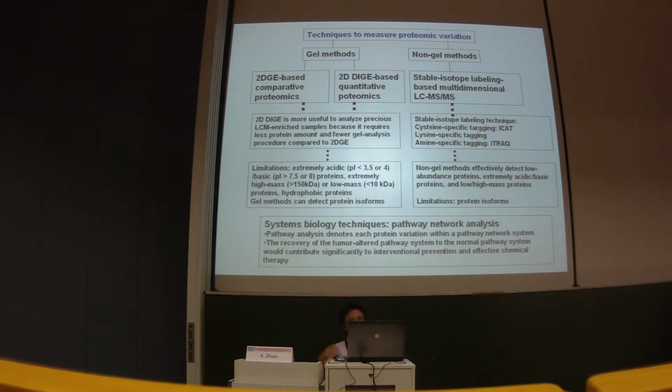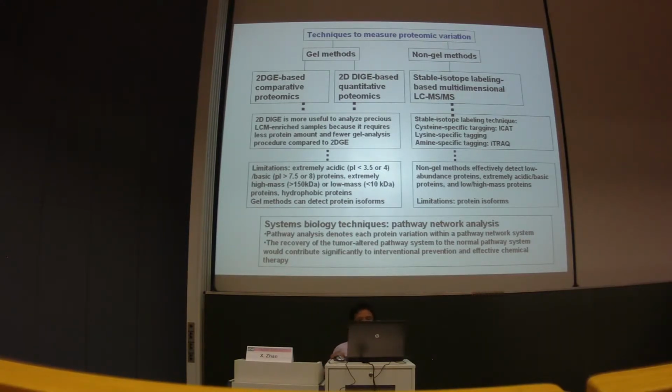Non-gel method is stable isotope labeling based multi-dimensional LC-MS, such as iTRAQ. For gel method, there is some limitation. It's difficult to detect the extremely acidic, basic protein, extremely high mass, low mass protein, and the hydrophobic protein. But gel method can detect the protein isoform.